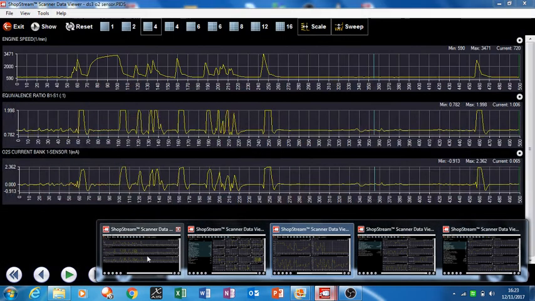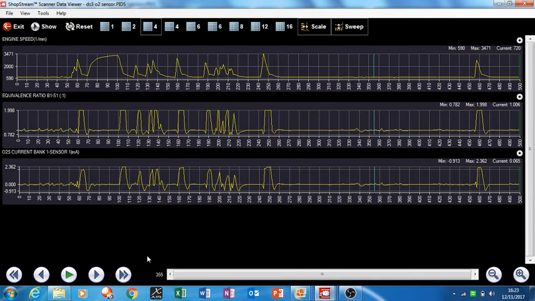I was also going to show you this in this car. It's not really to do with the fault, but I thought it'd be a wee learning exercise. We were looking here at engine speed and the equivalency ratio for bank 1, sensor 1, the oxygen sensor. Because this is a wideband sensor, it uses current, so you can see the milliamps.